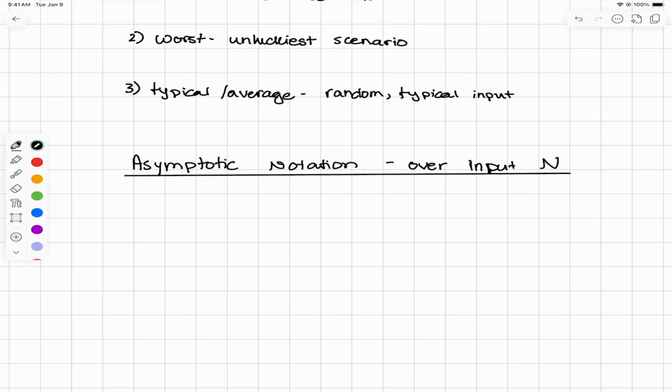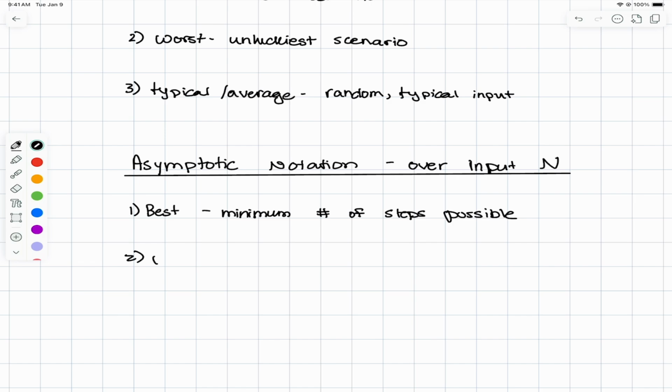Now we're going to talk about these three different cases, best, worst, and average, in terms of steps. So first we have our best case scenario in terms of steps. That would mean the minimum number of steps possible.